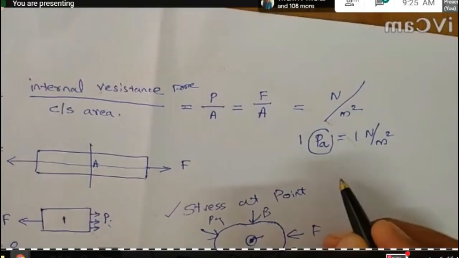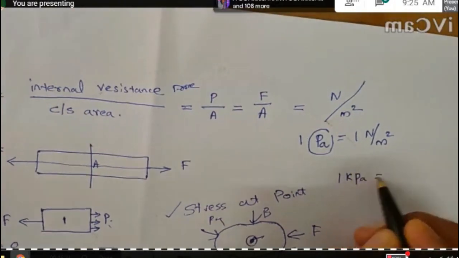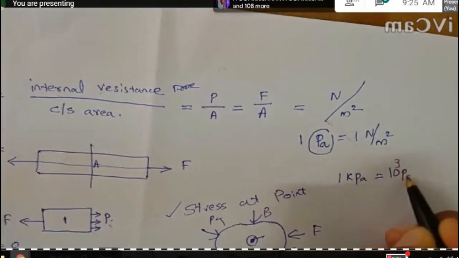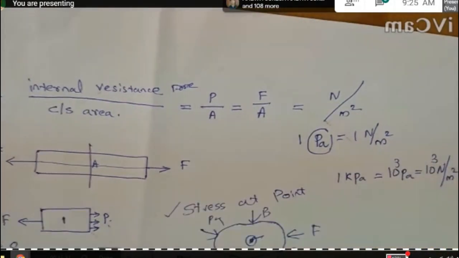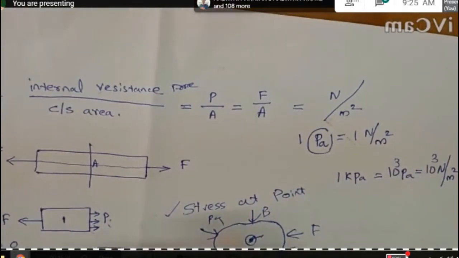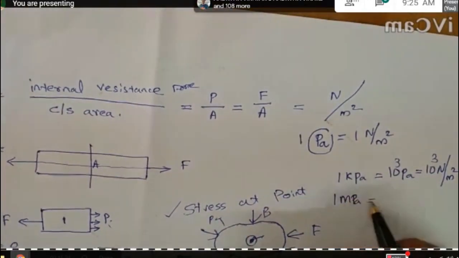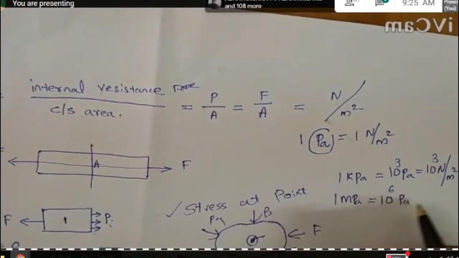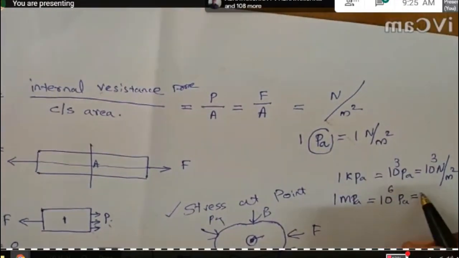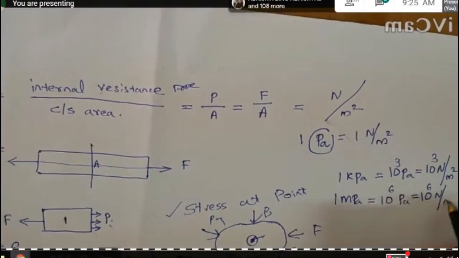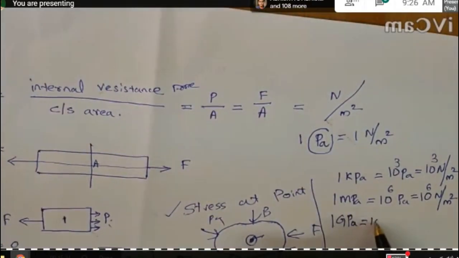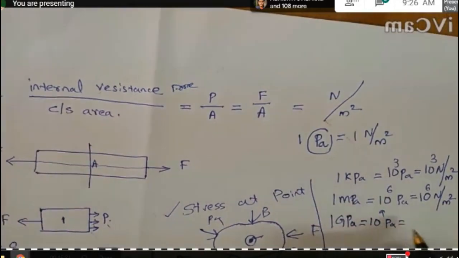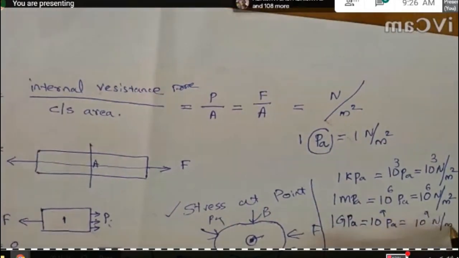Then 1 kilopascal will be equal to 10 raised to 3 Pascal, which is equal to 10 raised to 3 Newton per meter square. 1 megapascal is equal to 10 raised to 6 Pascal, that is equal to 10 raised to 6 Newton per meter square. 1 gigapascal is equal to 10 raised to 9 Pascal, which is equal to 10 raised to 9 Newton per meter square.